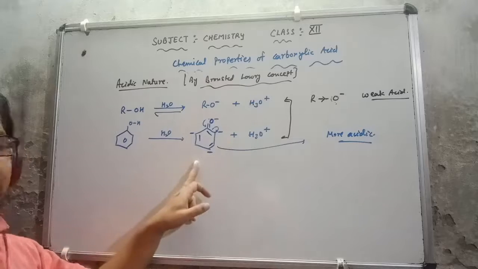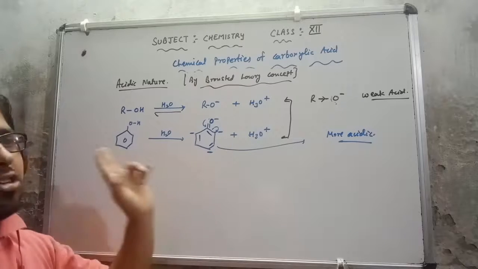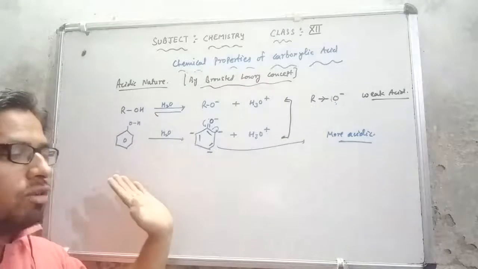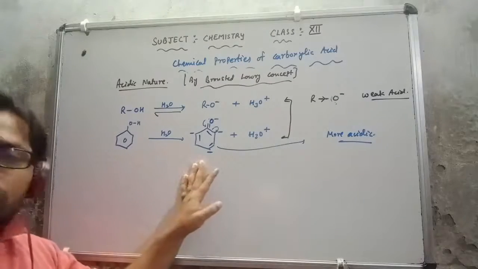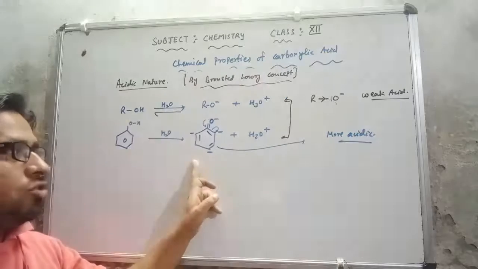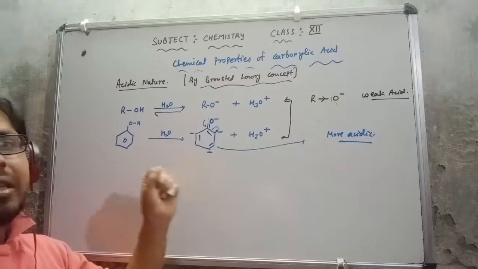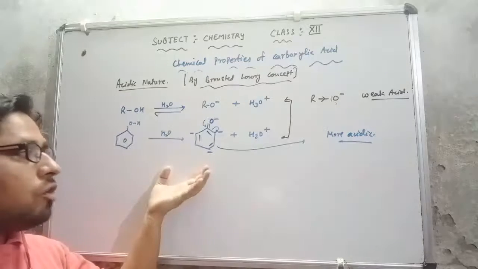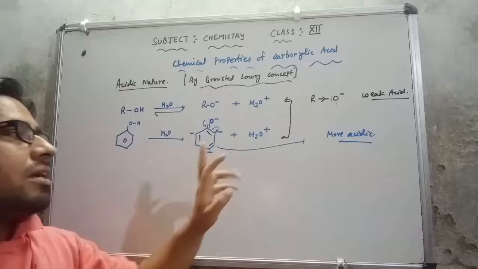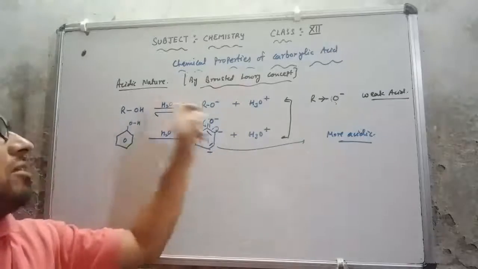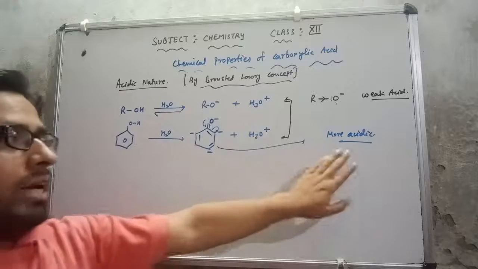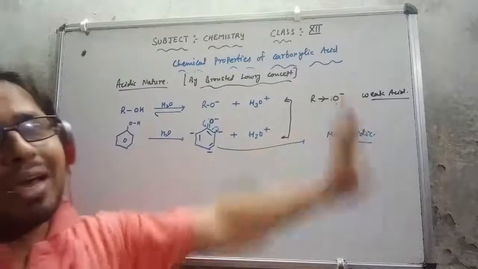So you can check out its resonating structure. I have already explained the resonating structure in phenol. So I hope you know that whenever the phenoxide ion is formed, it makes resonance, and due to the resonance it is more stable, so it will not attract back the hydrogen ion it has lost. So we can say that it is more acidic in comparison to alcohol, it will lose its hydrogen easily.